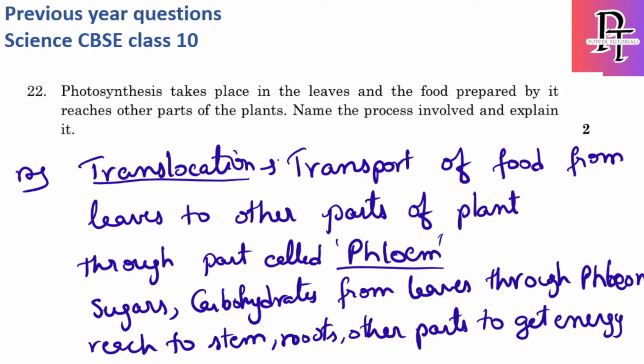The energy which is absorbed by photosynthesis will be moved by phloem to other parts of the plant.